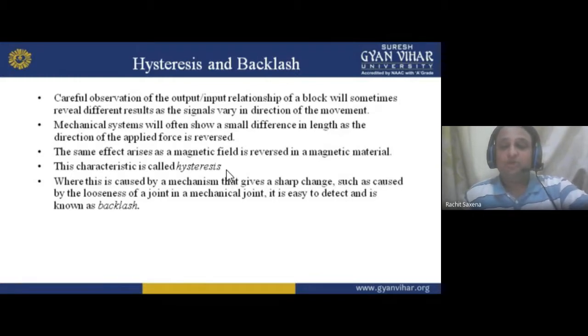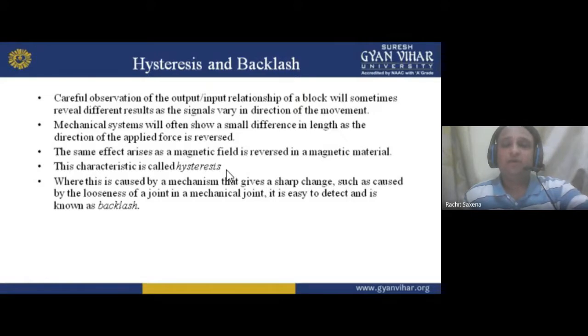Now, where it is caused by a mechanism that gives a sharp change, such as the looseness of a joint in a mechanical joint, it is easy to detect and is known as backlash. For example, in an instrument, if I connect the pointer and that pointer is not working properly, meaning it is not attached properly, what happens, my dear student?